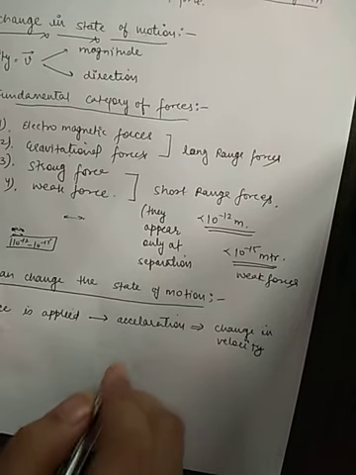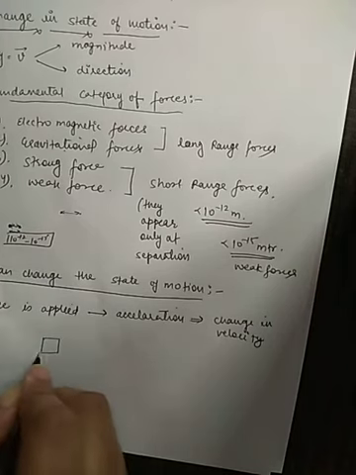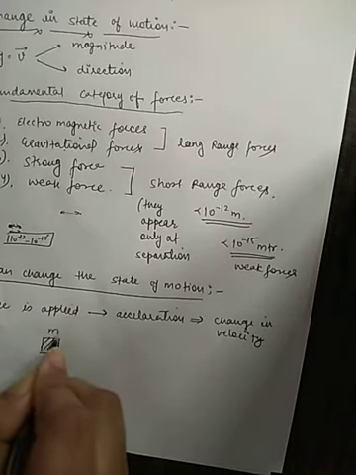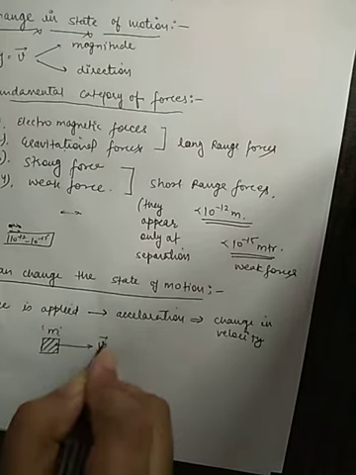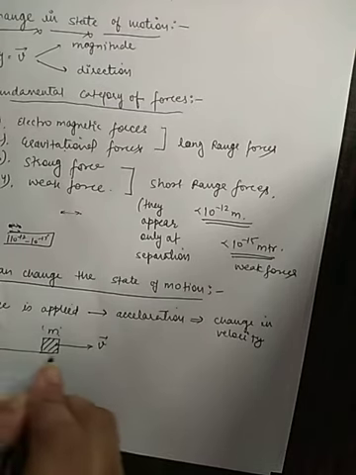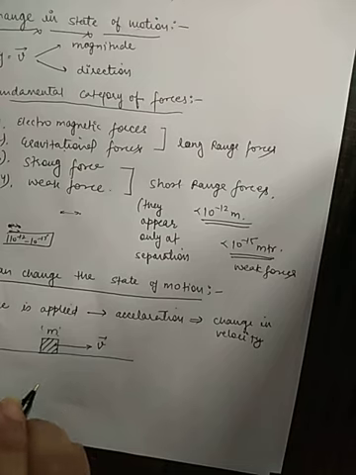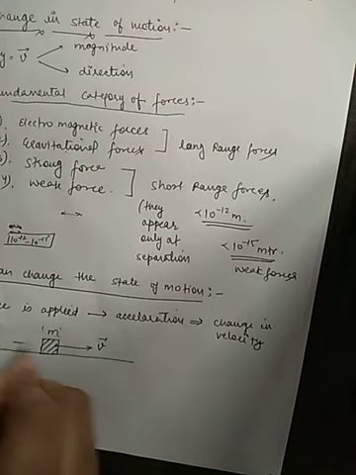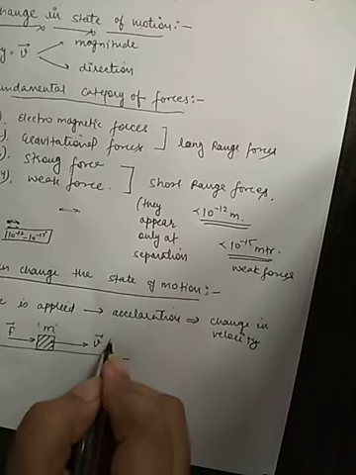For example, if there is a body of mass m moving with velocity v in a straight line, and in this process we apply an external force onto it, due to this force the velocity magnitude will increase.